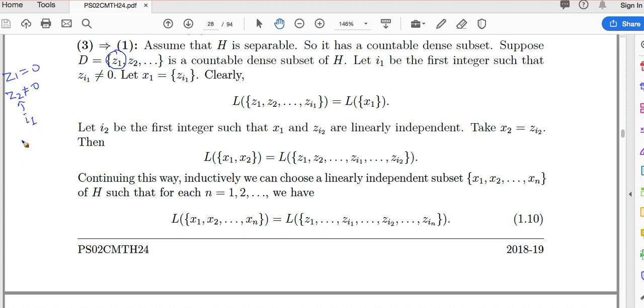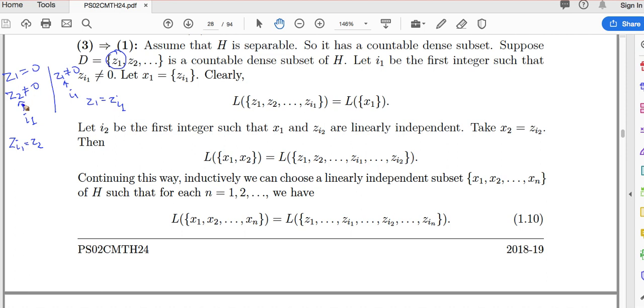So I1 equals 2, and so Zi1 equals Z2. And if Z1 is non-zero, then we call I1 as 1. So Z1 equals Zi1. So the first non-zero. Why? Because we want a linearly independent subset of this. A linearly independent set never contains 0. So we want the first non-zero element. So I1 is the first integer so that Zi1 is non-zero.